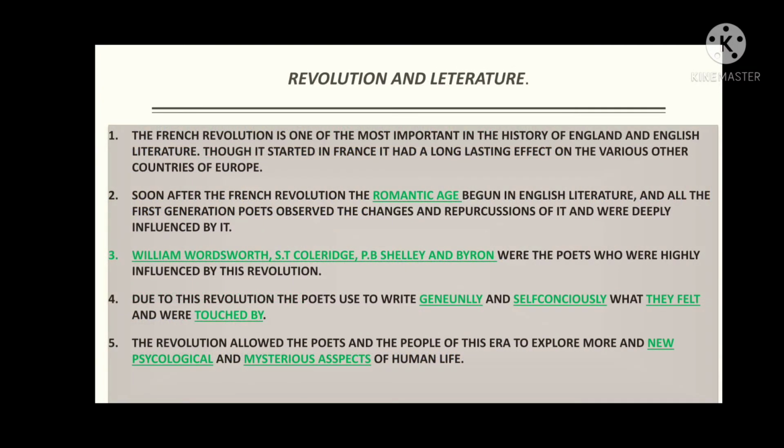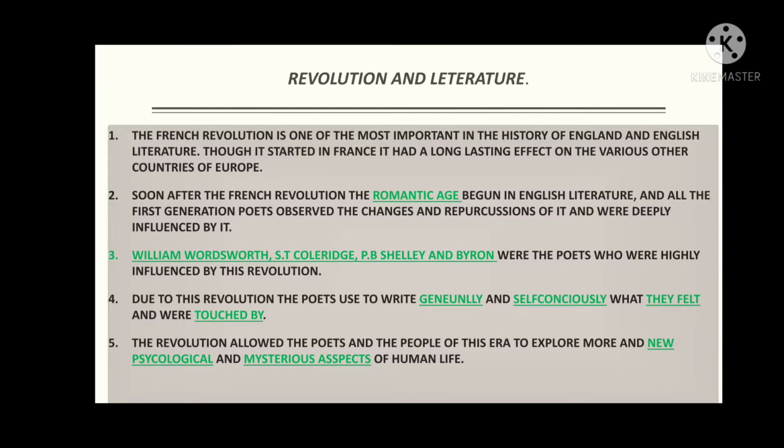Now, revolution and literature. Oh, there is a typo in the spelling of literature. Please ignore that. So now we will see what changes were made in literature due to this revolution. This is a kind of introduction, and then we will move forward.